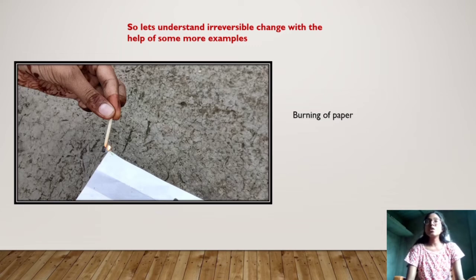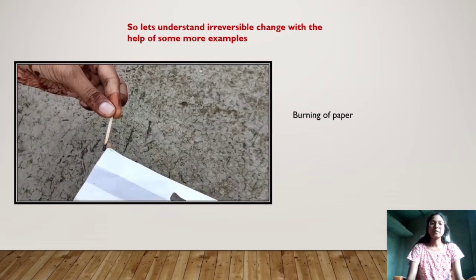Now next we can understand how paneer is made. Paneer is made from milk. So once the paneer is made from milk, the paneer cannot be changed again to form the milk. So these are some examples through which we can understand that yes, there are some changes which cannot be reversed. Now we will see some more examples with the help of videos so that it will make you more clear.